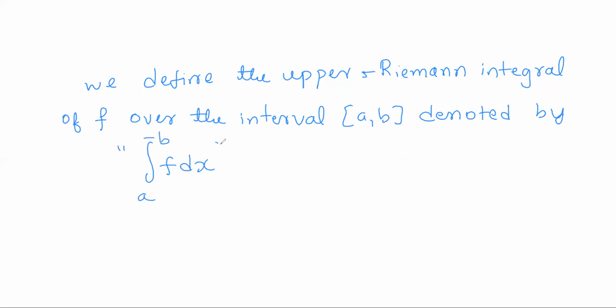So this is the notation for the upper Riemann integral, and we define it to be the infimum of all upper Riemann sums.